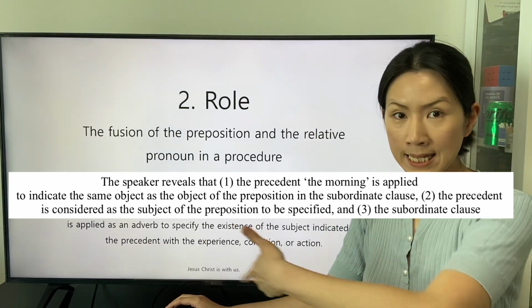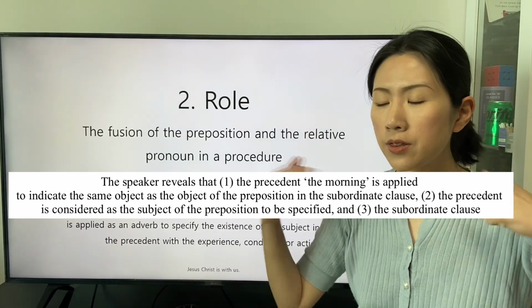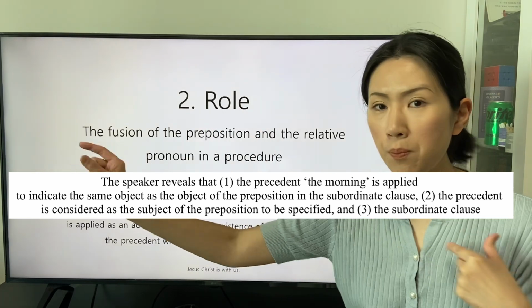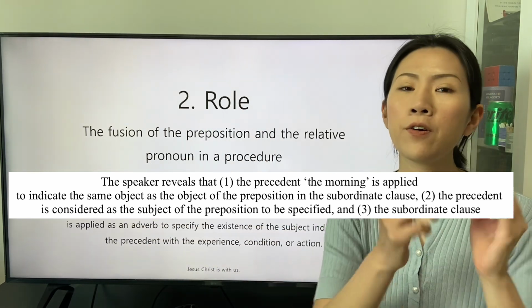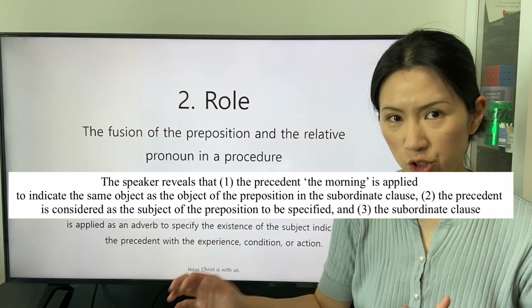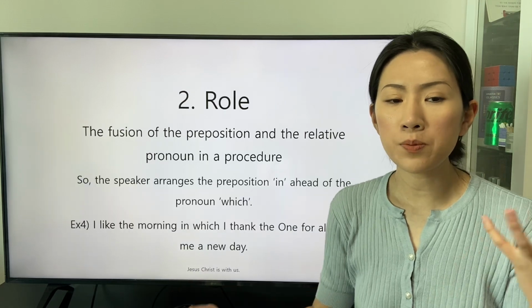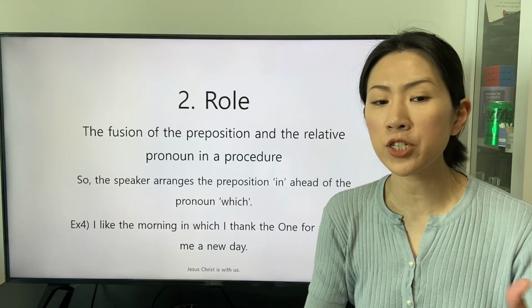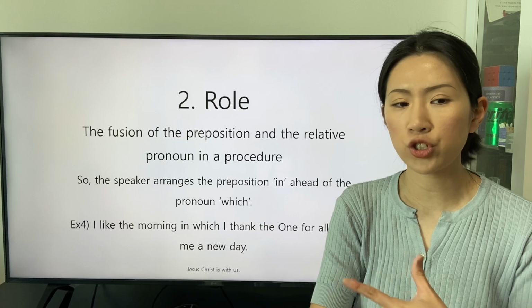From these three reasons, the speaker relocates the preposition in ahead of the relative pronoun which. So the speaker arranges the preposition in ahead of the pronoun which.